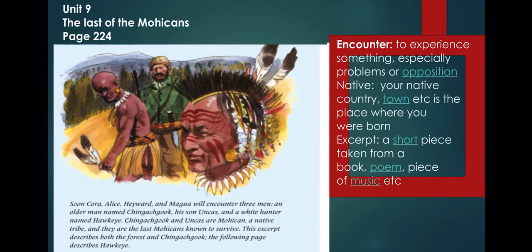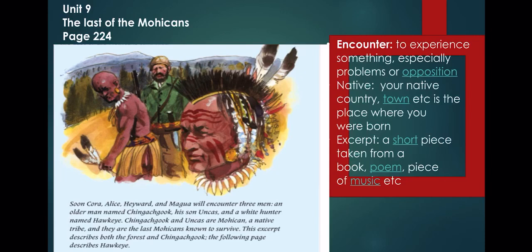Now soon, Cora, Alice, Howard, and Magua will encounter 3 men: an old man named Chingachgook, his son Uncas, and a white hunter named Hawkeye. Chingachgook and Uncas are Mohicans, a native tribe, and they are the last Mohicans known to survive. This excerpt describes both the forest and Chingachgook. The following page describes Hawkeye.